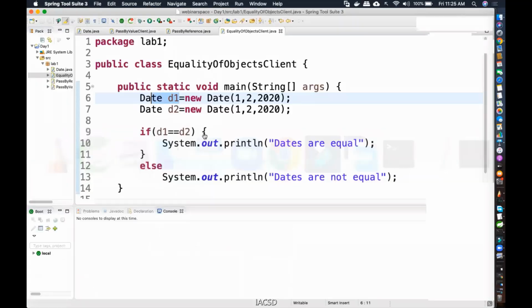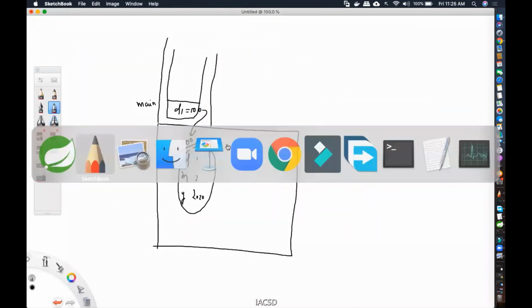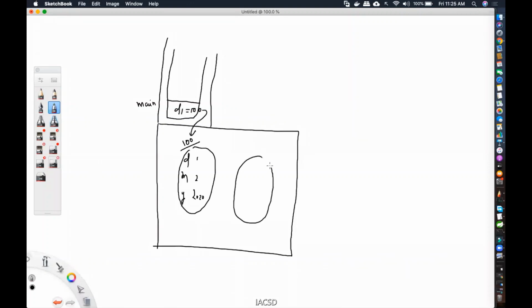Now the next line, what happens? It's a completely different object. See, again the new operator is being used. So another Date object will be created wherein day, month and year also happen to be 1, 2 and 2020. The value inside the object is the same, but what is the address? Do you think the address will be the same? It will be completely different. So for d2, it will be stored like this. Because of that, you can clearly understand the value in d1 is 100, and the value in d2 is 200.